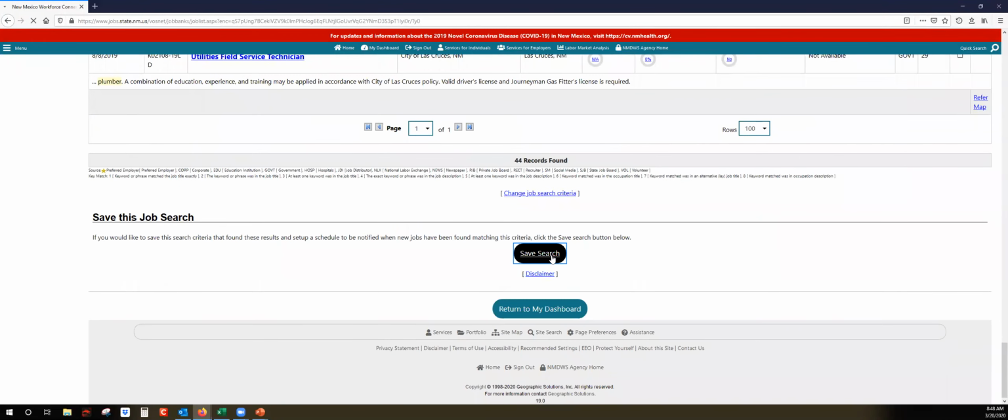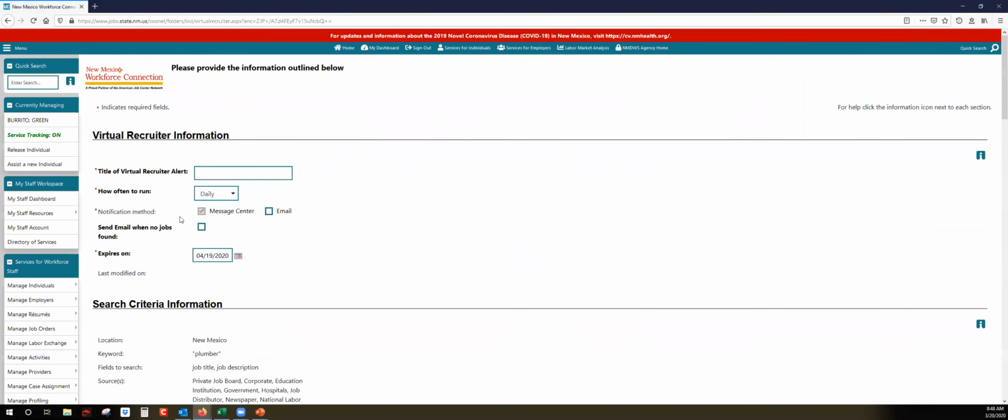So you'll go down to hit search, save search. We're going to name this plumber because that's what the job title does. You can name it however you'll remember. How often do we want it to run? Do we want it to scan every day, every week, monthly, or inactive? So we'll just say weekly because plumber's pretty well known out there.